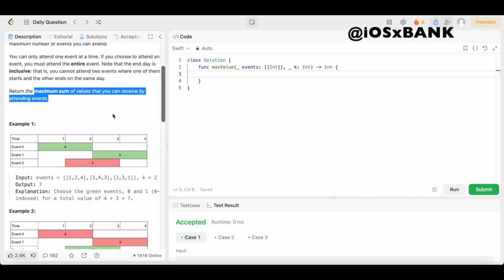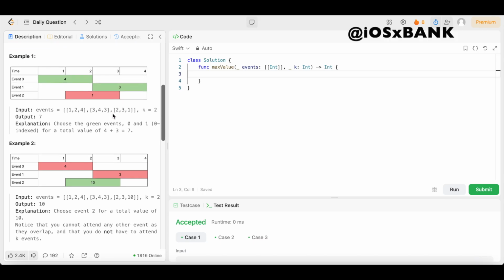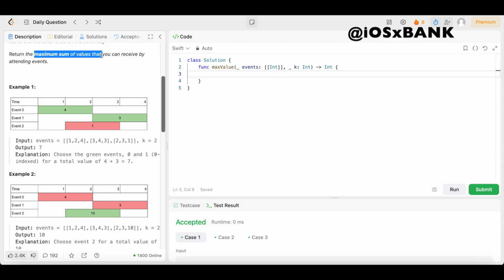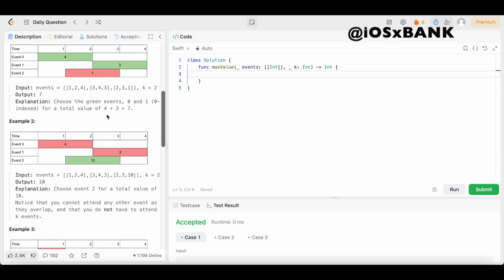Now, I hope that made sense, but let's take a look at example 2 just to really make it make sense even more, where this time k equals 2, but we don't need to go to all 2 events. We could get the maximum sum of values by only going to one event in example 2, and I'll show you how. So in example 2, we have the input events equals a 2D array of integers: first array being 1, 2, 4, second array being 3, 4, 3, third array being 2, 3, 10. This time k equals 2.